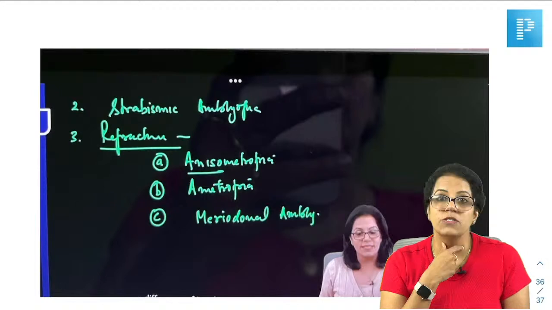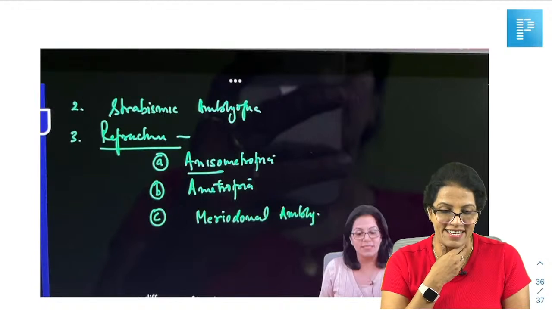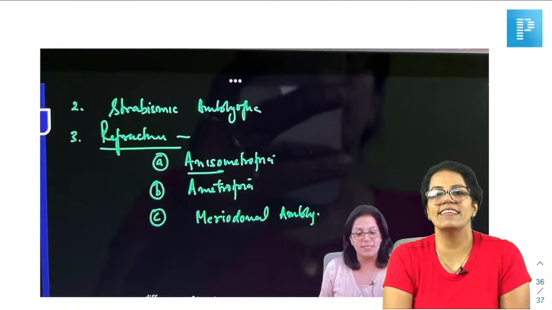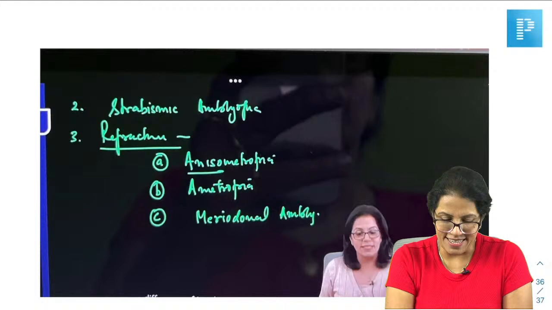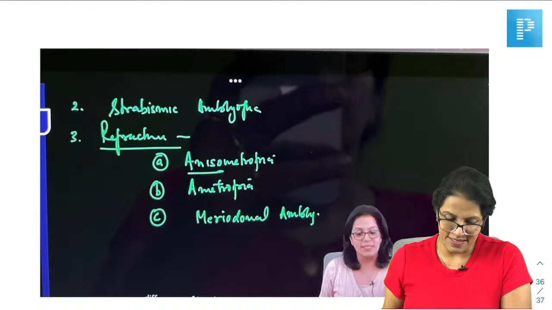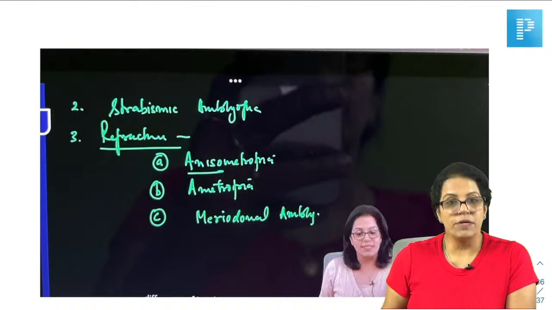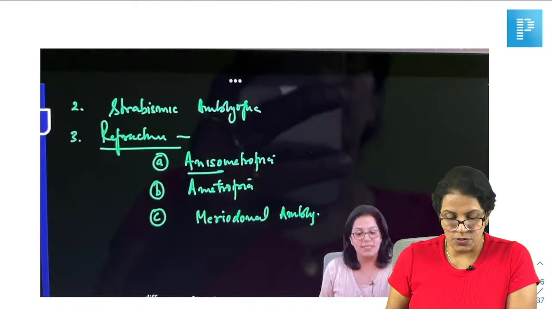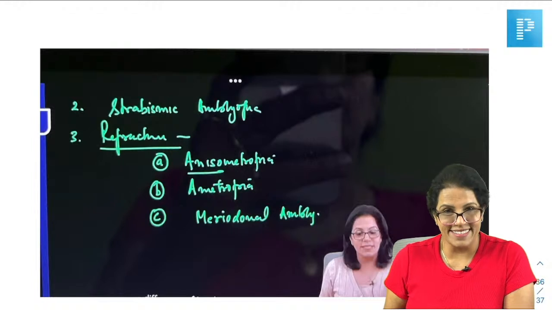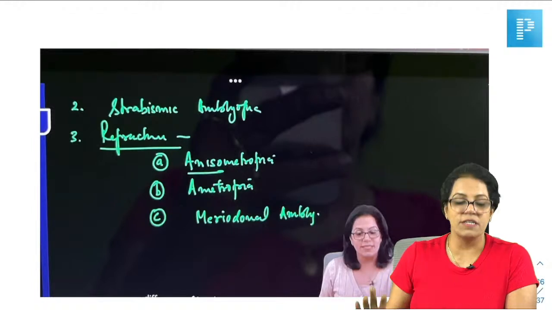Okay, so beaten bronze appearance was asked. In which condition is it? Tell me. Stargardt's disease. Yes, Stargardt's disease. So the answer for beaten bronze is Stargardt's disease. Just revise it again. I have covered it in my lecture.